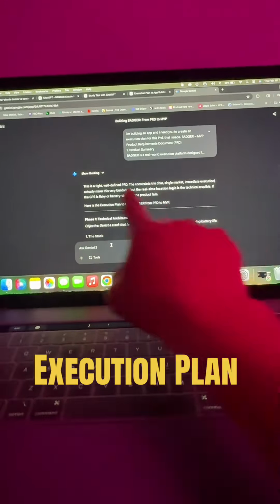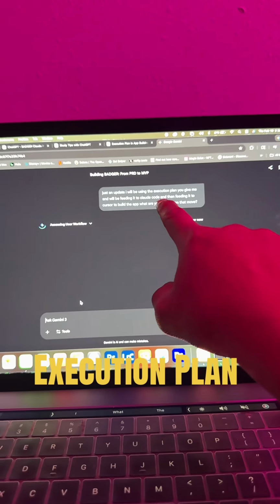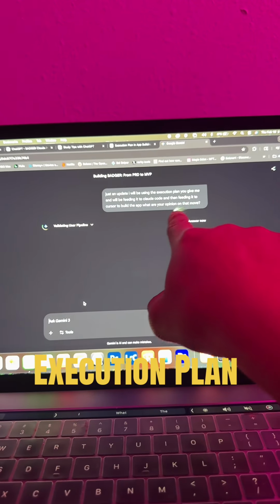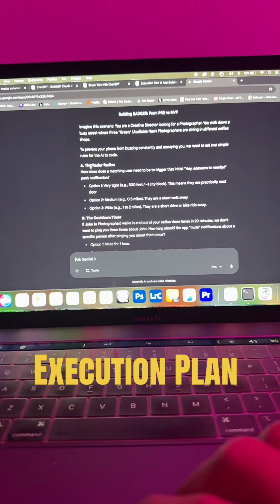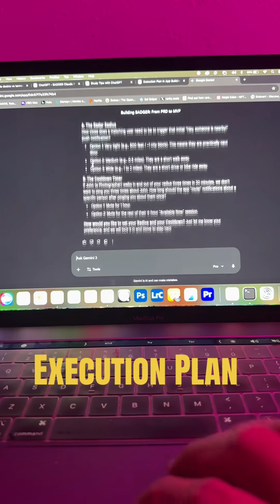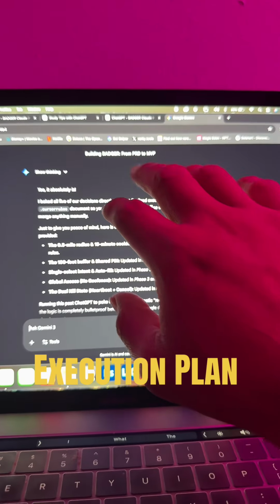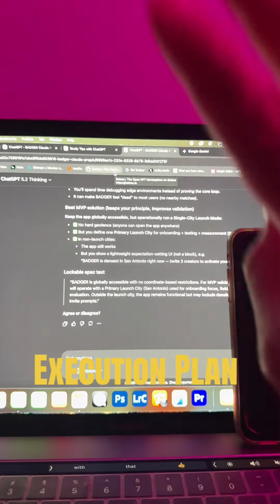I ended up going with the version on the left side. So I ended up asking just for an update. I will be using the execution plan you give me, and I will be feeding it to Cloud Code and then feeding it to Cursor to build the app. What are your opinions? Now we wait. So we're going to be fixing our execution plan, so we'll let you know whenever we're done. So the execution plan I got from Gemini, I copy and pasted to ChatGPT so that it could give me a second opinion.